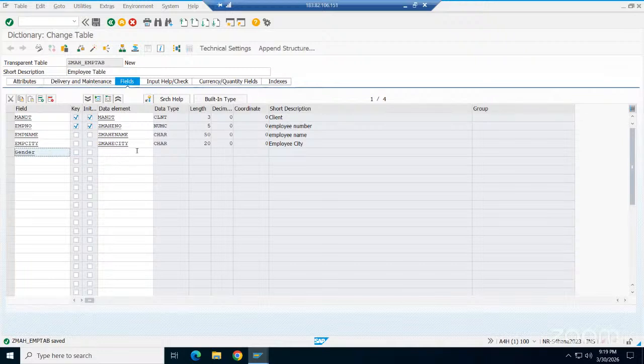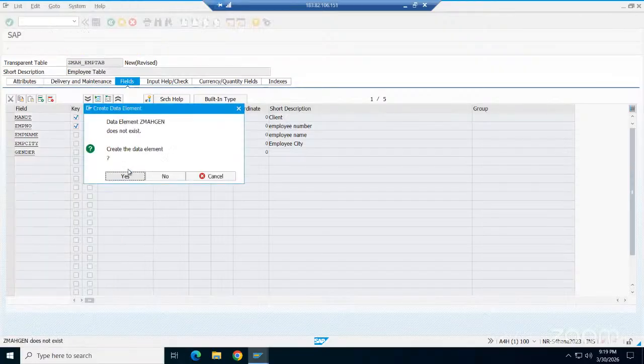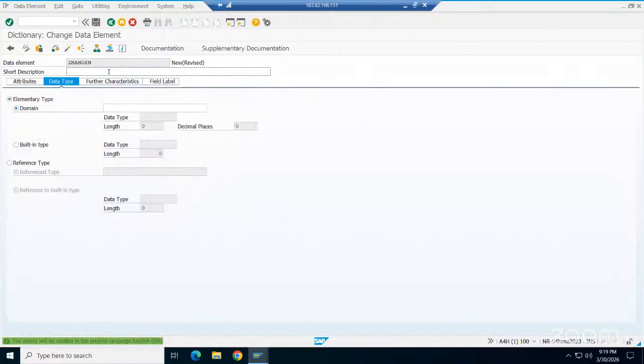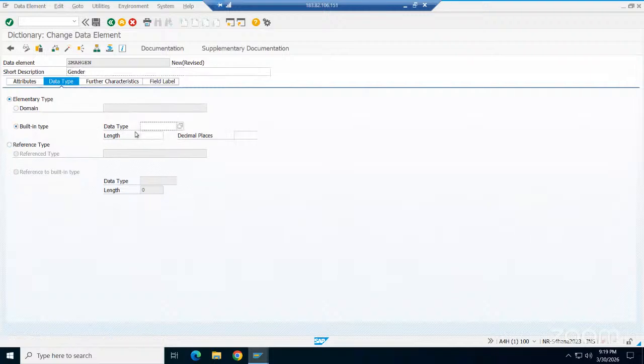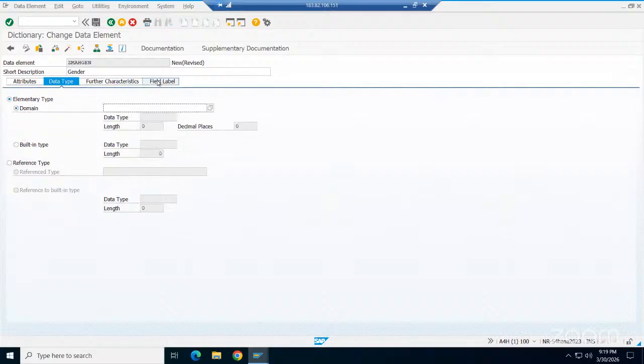Now for gender, I'll create a new one to make you understand, because we are applying the domain concept. For that, ZMAH, I will create two new ones: G and gender. Got it. Press enter. It's not available. Double click here. Click on yes. Give here as gender. Here you select a domain, not the built-in type. Field label also must be here.